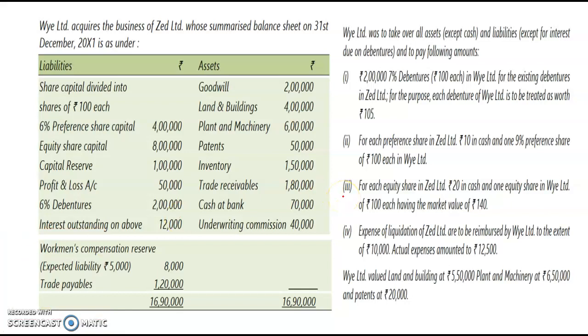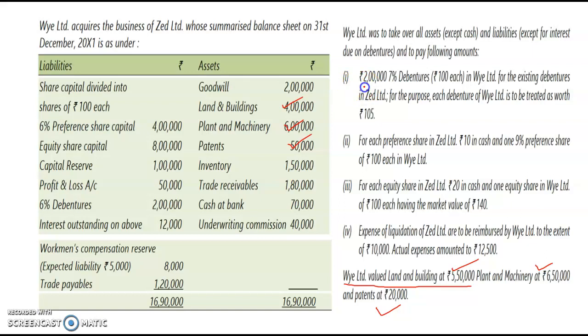of the transferor company. So here you can notice that it has mentioned that W Limited values land and building at 5,50,000, machinery at 6,50,000, patents at 20,000. So the values of land and building, plant and machinery, and patents will change. Then there was one more item which was not considered in case of the transferor company.